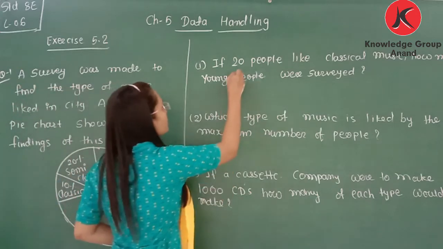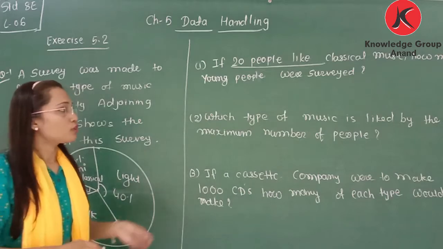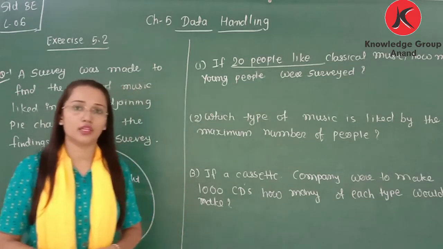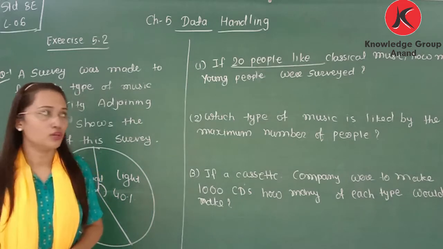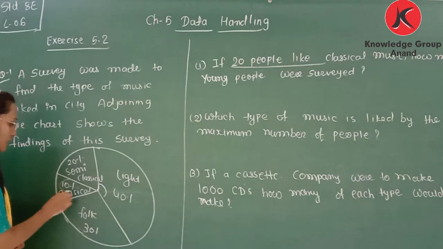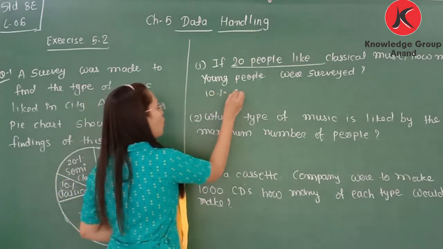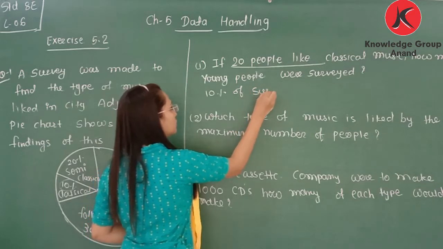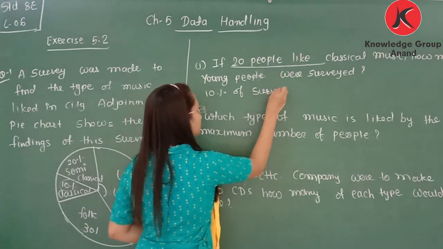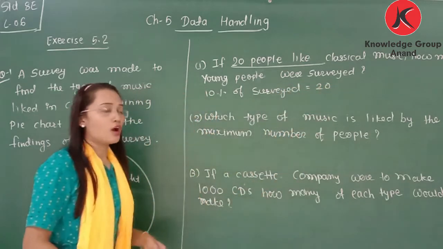So here what is the information? 20 people like classical music. So we don't know how many people are surveyed, but here we need to find the number of people surveyed. So we can write, classical music is 10%. So 10% of the people surveyed is equal to 20.